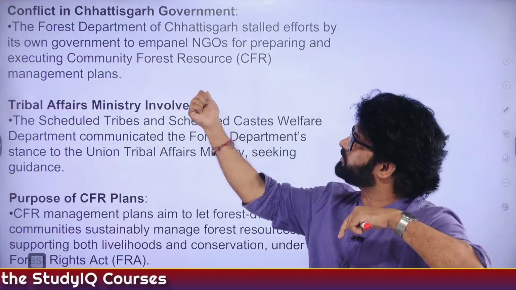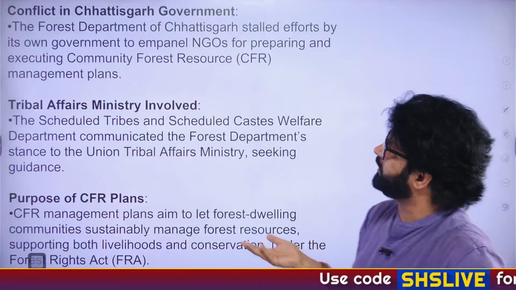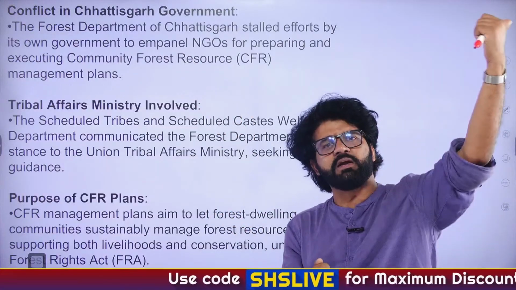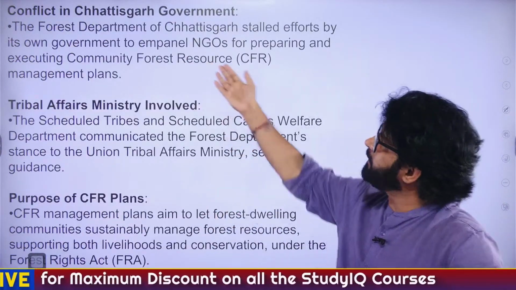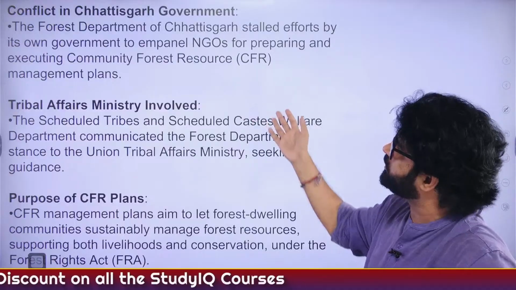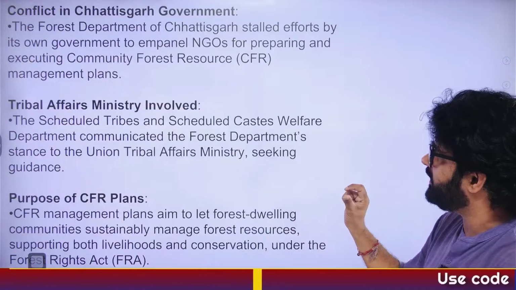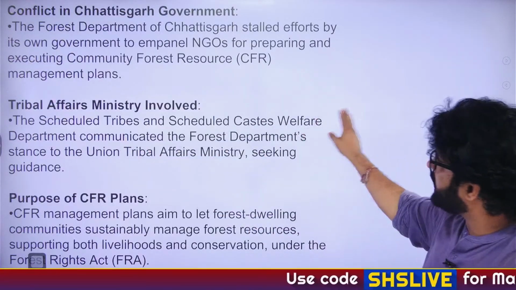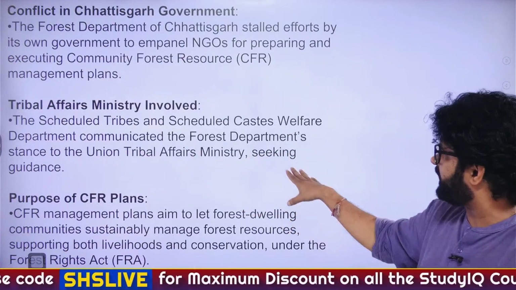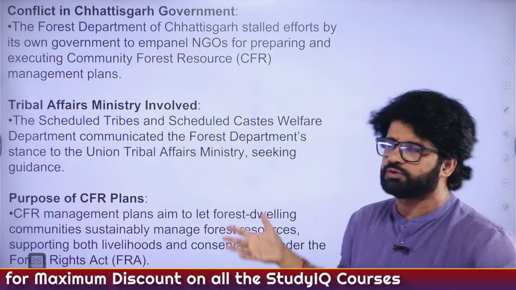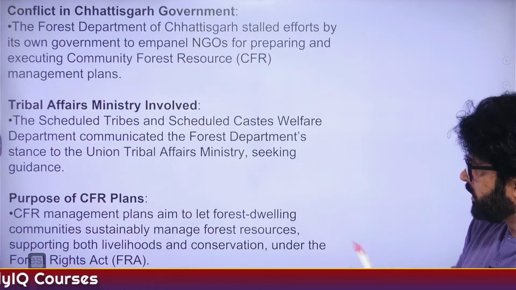So what has happened? The forest department is not adhering to state government direction. This is actually very peculiar. Why is the forest department doing it? Maybe a central government directive came, and actually there were certain directives passed in 2020 and 2023, and forest department is saying that they are adhering to that. State government, again, same party. Why is this whole thing going on? This is actually a very tricky conundrum. So scheduled tribe, scheduled caste welfare, again you can see here, communicated the forest department stance to the Union Tribal Affairs Ministry seeking guidance. So now there is a confusion between state government and central government about why this is happening and what issues they have with these NGOs.